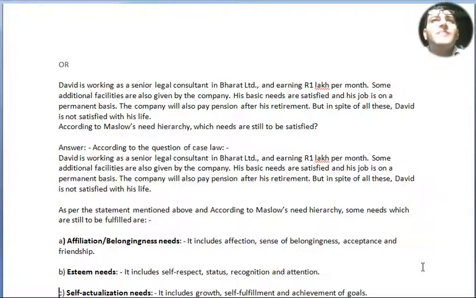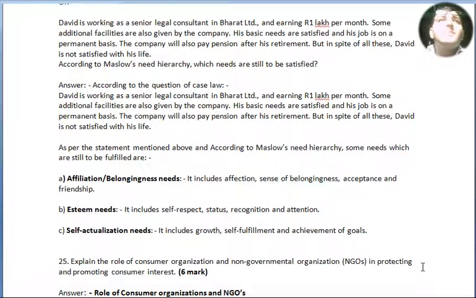According to the question of case law, David is working as a senior legal consultant in Bharat Limited and earning rupees 1 lakh per month. Some additional facilities are also given by the company. His basic needs are satisfied and his job is on a permanent basis. The company will also pay pension after his retirement, but in spite of all this, David is not satisfied with his life. As per the statement mentioned above and according to Maslow's need hierarchy, the needs which are still to be fulfilled are affiliation or belongingness need.